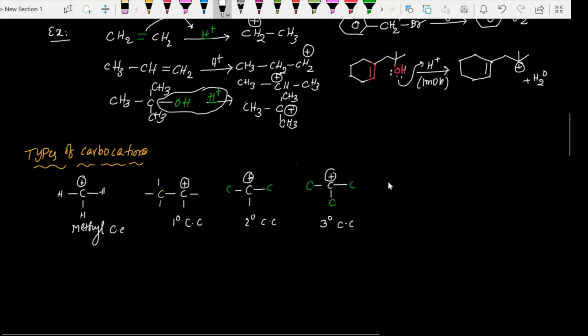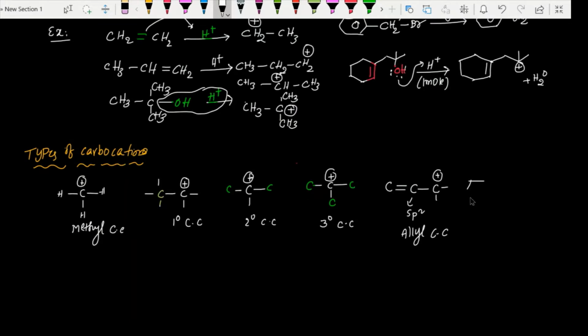And if the carbon with positive charge is connected with an sp2 carbon which has a double bond, then we call it an allyl carbocation. And if the sp2 carbon is part of a benzene ring, then we call it a benzyl carbocation. Allyl carbocation and benzyl carbocation. Here also this carbon is sp2, but it is in a benzene ring, so we call it benzyl carbocation, and this is allyl carbocation.